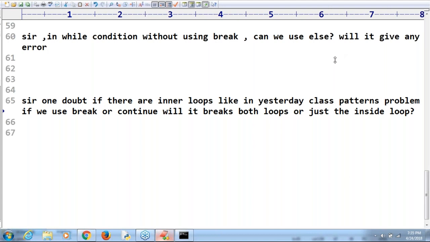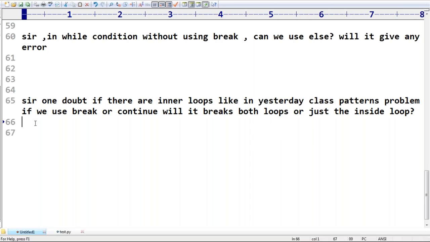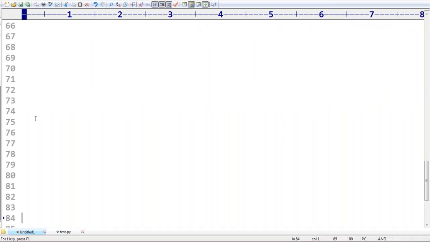Okay, that's it. Next, what is the next statement we require to talk about? Here, just have a look once. Pass statement. What is the next statement, sir? Pass statement. Sir, what is the pass? Just pass. Okay, just the pass statement, right? Can you please tell what is pass?